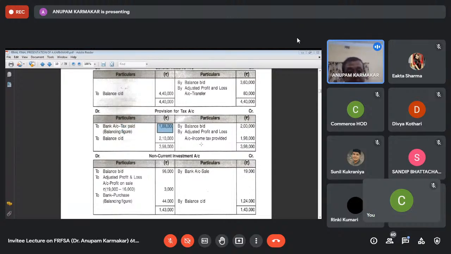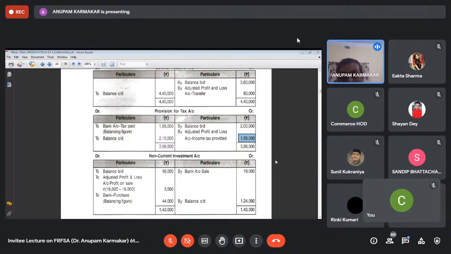And in the current year, we have to make a provision for tax which is equal to the closing balance of the provision for tax account. So that means by adjusted profit and loss account, it will be 2,10,000. Okay. So I think all of us have understood it. That means if nothing has been mentioned regarding the payment of tax or the current year's income tax provided, then in that case, last year's provision for tax is to be paid fully in the current year. That means to bank will be 2 lakhs.